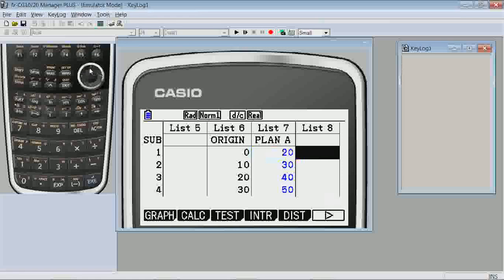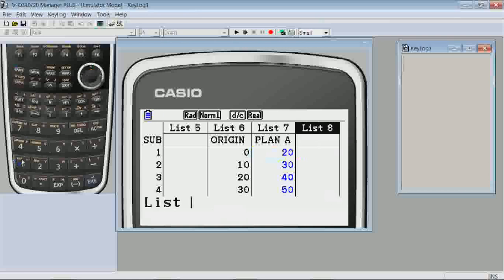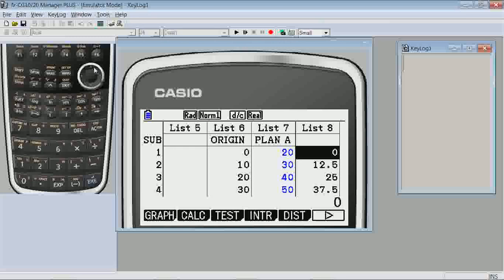Highlight list 8 at the top and press Shift 1 for list, 6 to identify list 6, the multiplication symbol, and 1.25. Pressing execute will generate the list for us. Let's turn list 8 red and label the list as Plan B. Shift format and 3 for red, and I'll call this Plan B.